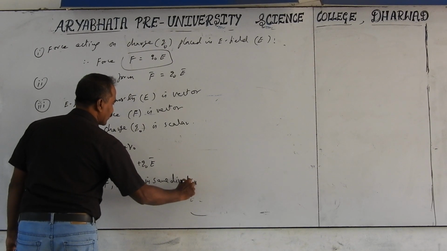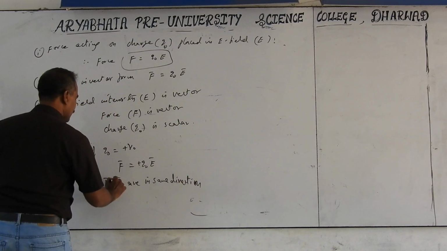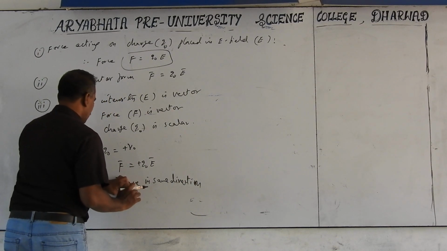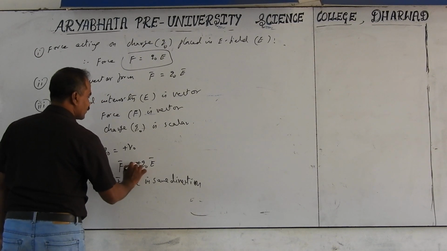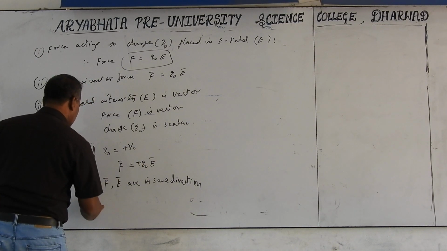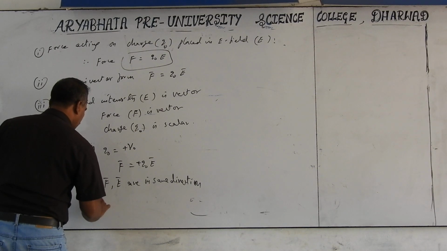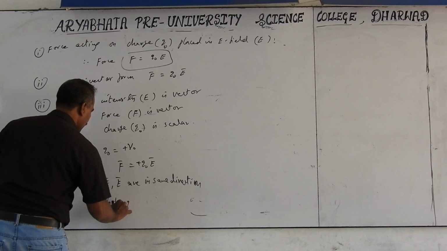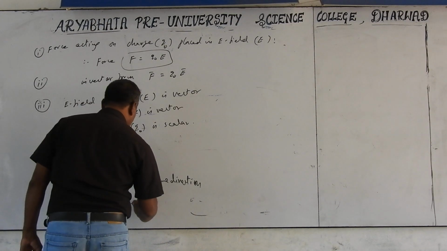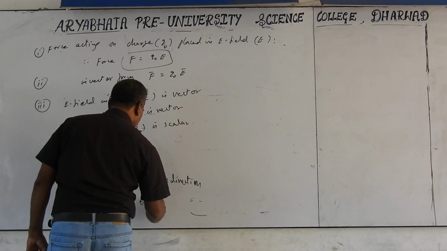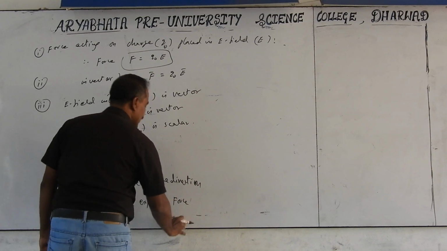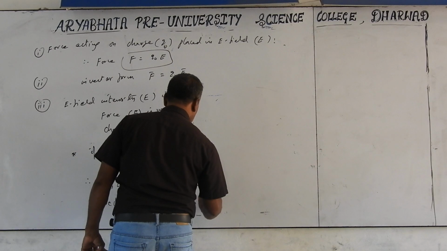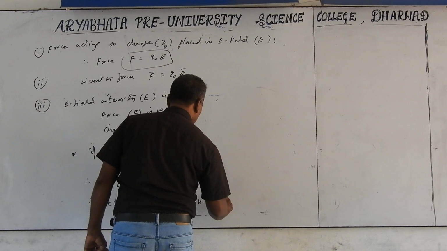This point is important for us, means positive charge experiences force in the direction of electric field.